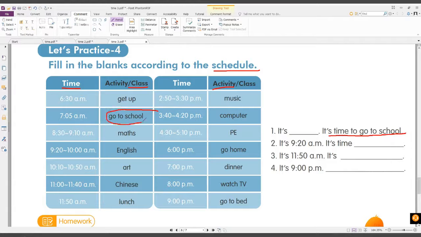So what time do you go to school? 7:05 a.m. It's 7:05 a.m. It's time to go to school. Okay, next. It's 9:20. It's time for English class. Say it. It's time for English class. Very good. So now you are able to understand your schedule.